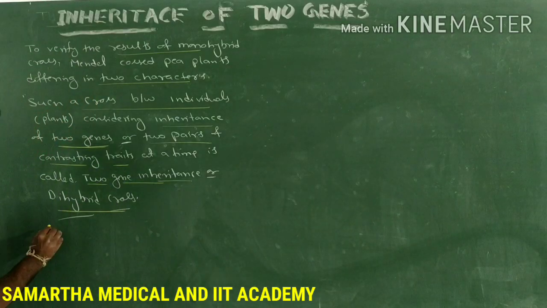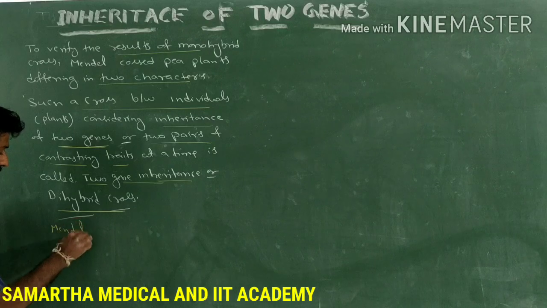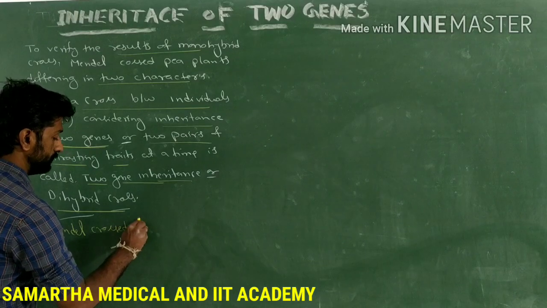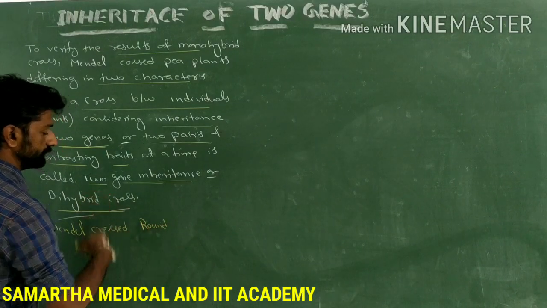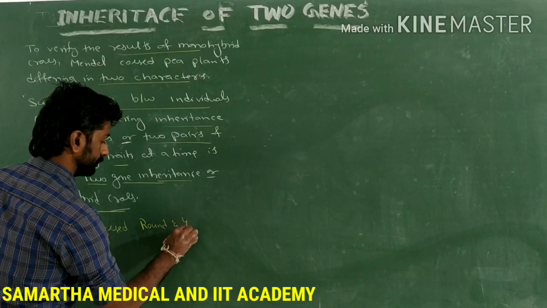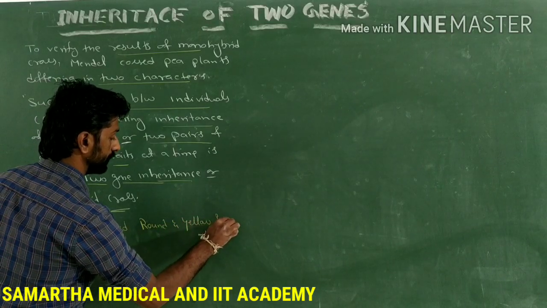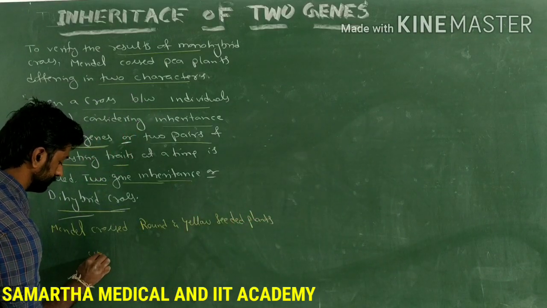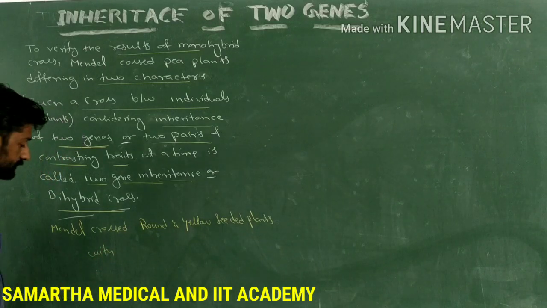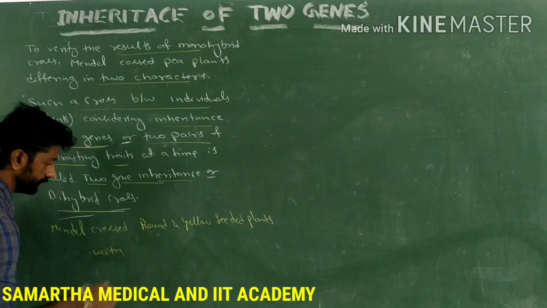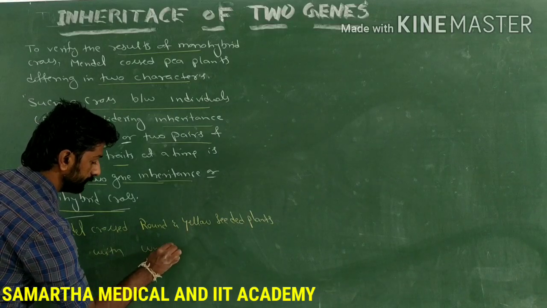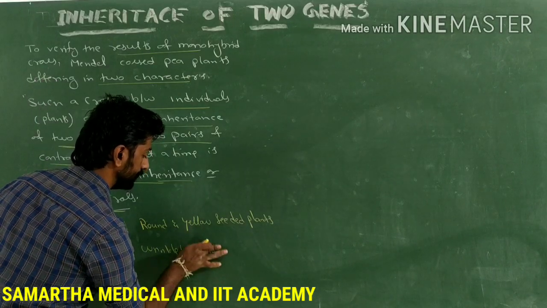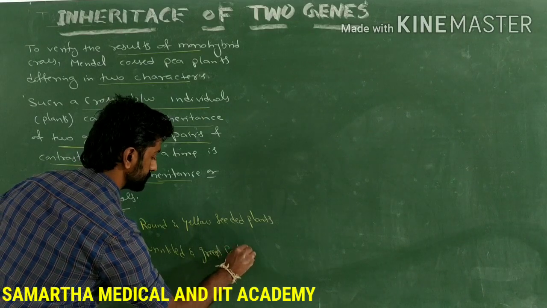Mendel crossed round and yellow seeded plants with wrinkled and green seeded plants.